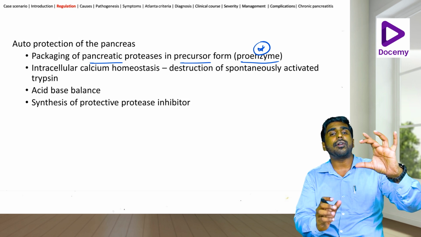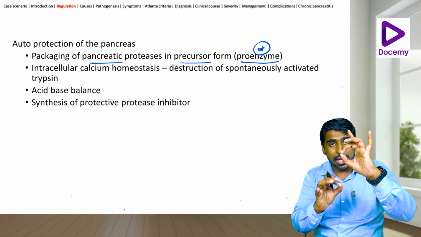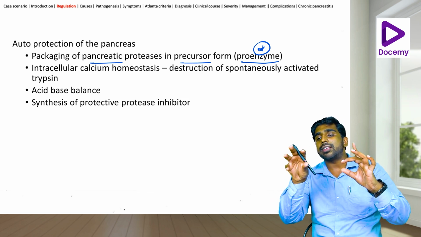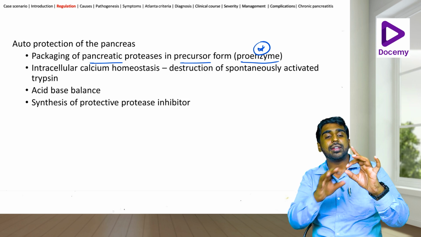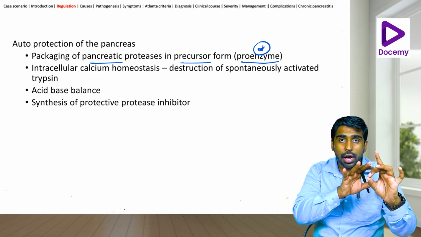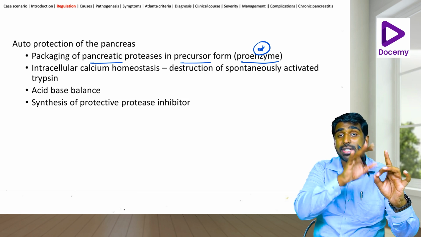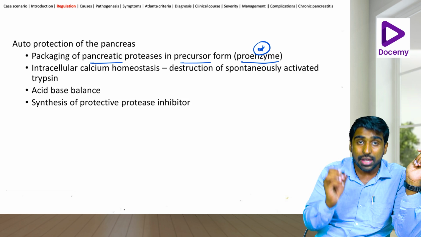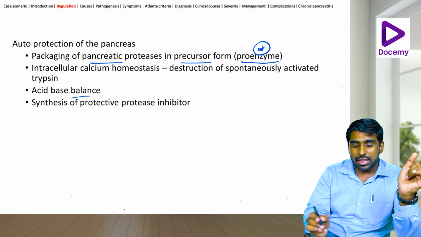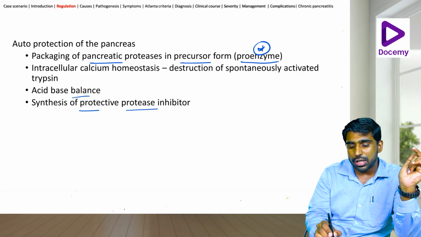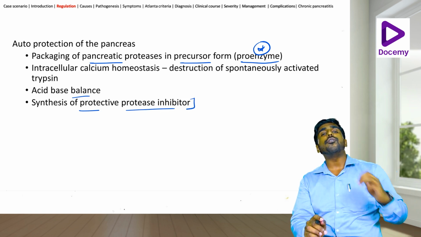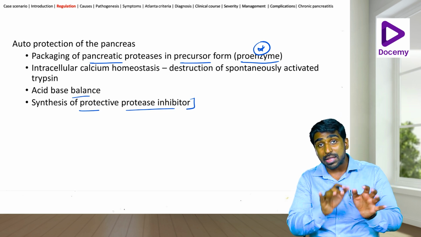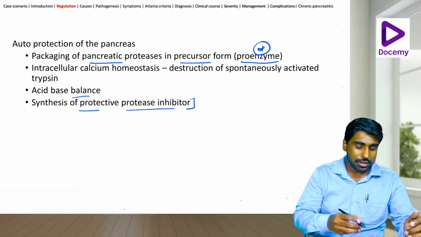We know that for the release of certain enzymes from the inside of the zymogen granules, calcium binds and it releases. So if you put it in a hypocalcemic state, there will not be release of the precursors of the enzymes from the zymogen granules. Okay, so that is how you keep it in a calcium homeostasis. Then you have an acid-base balance, and then you have the synthesis of protective protease inhibitors. So these are the 4 mechanisms by which the body itself prevents the activation of enzymes within the pancreas, and hence prevents pancreatitis as such.